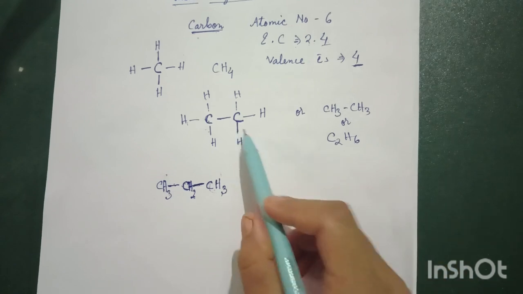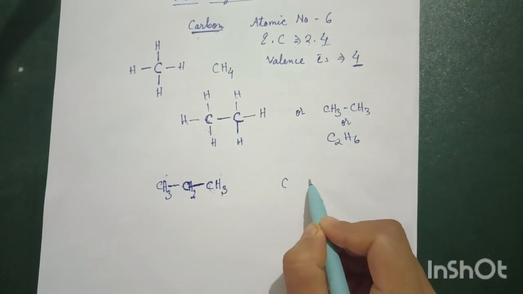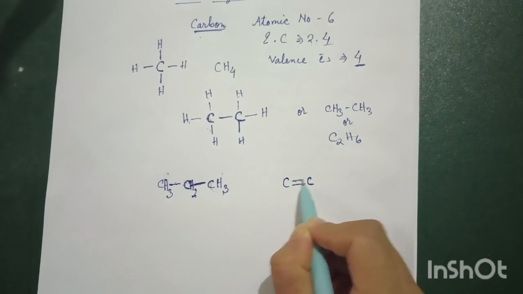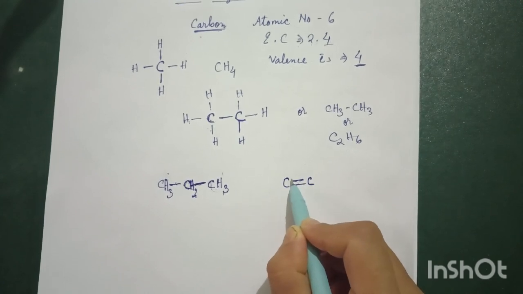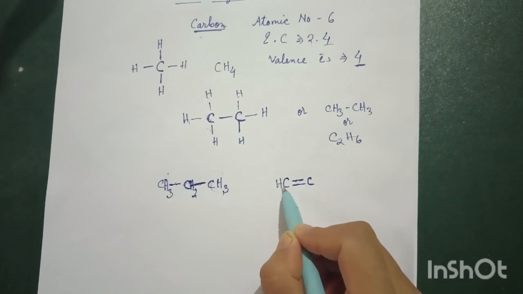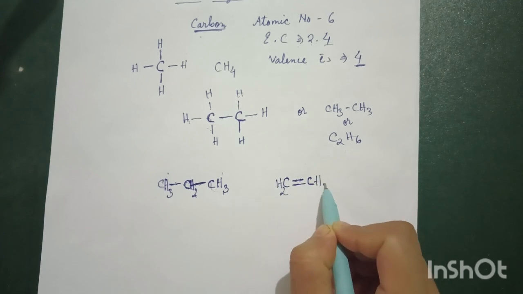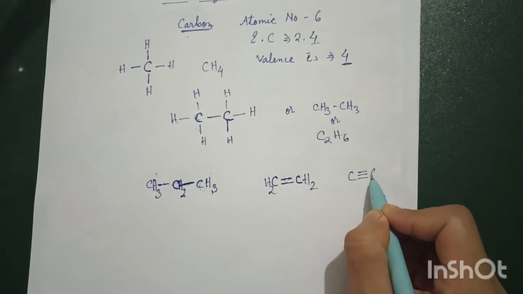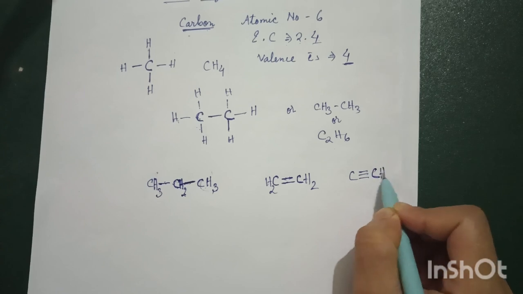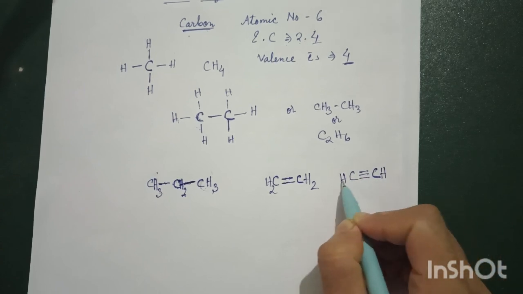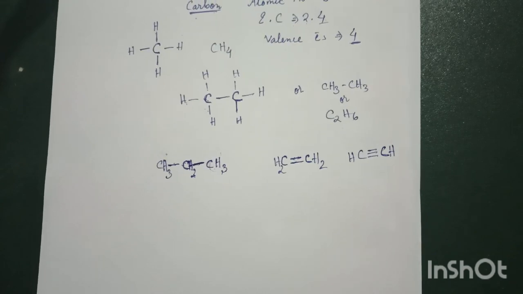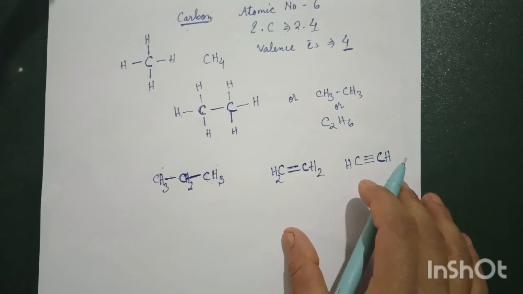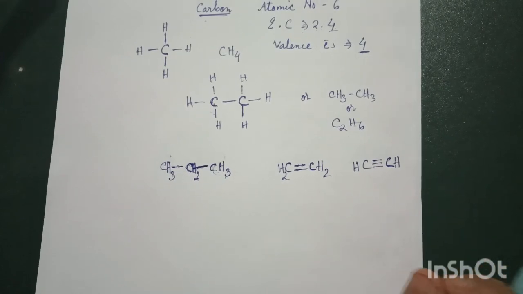Now see, we can also balance the carbon in another form, in the form of multiple bonds. I have written 2 carbons. Let me make a multiple bond here, that is a double bond here. Carbon should always have 4 valency, 1, 2. I require another 2 more, so 1, 2, 3, 4. Or we can also write it in the triple bond form, 1, 2, 3. This carbon needs one more to balance it, 3, 4. So 1, 2, 3, 4. In this way, carbon can be in the form of a double bond, carbon can be in the form of a triple bond. Just one thing we have to remember here is that we have to balance the carbon valency, that is 4.